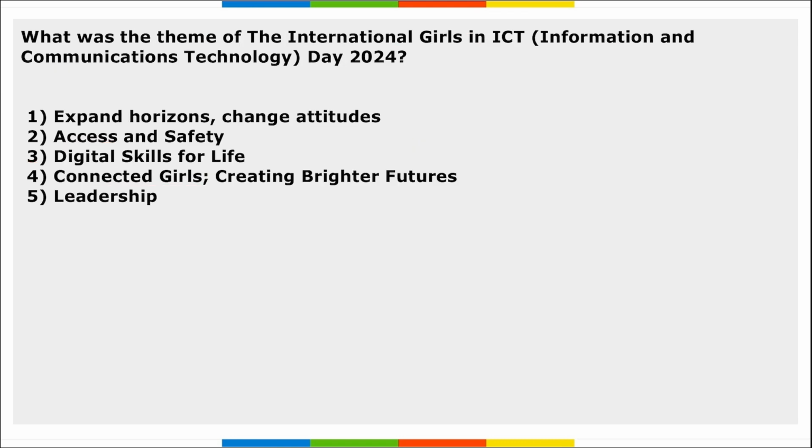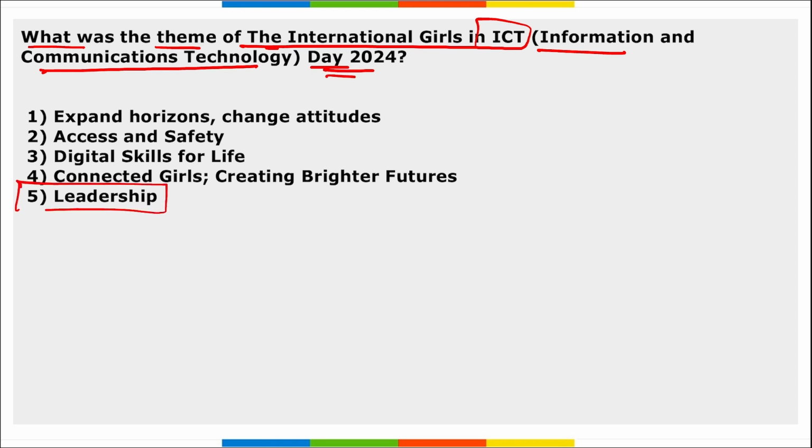Next, what was the theme of the International Girls in ICT, that is Information and Communication Technology Day 2024? The theme being leadership here. Right? This International Girls in ICT Day is observed across the globe on the 4th Thursday of April month, to inspire and encourage girls and women to pursue studies in ICT. And the International Girls in ICT Day was observed on 24th of April 2024. Right? When do we observe this day?